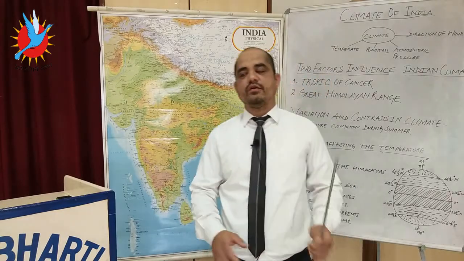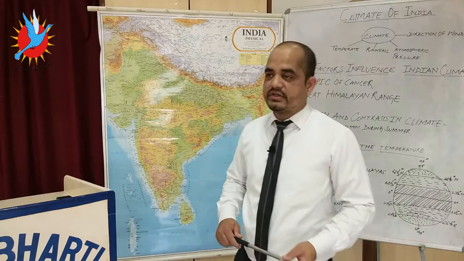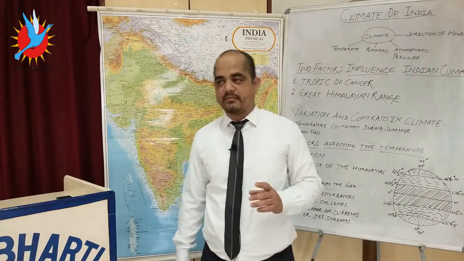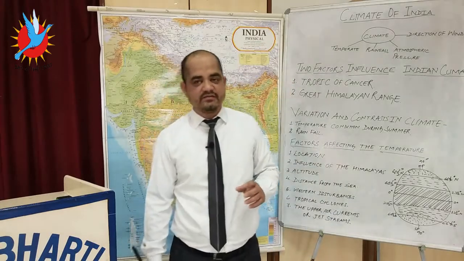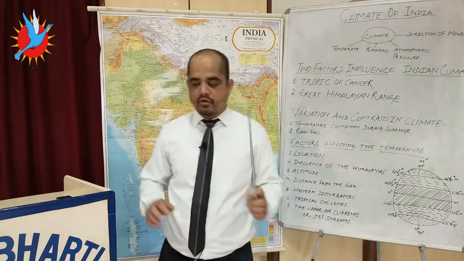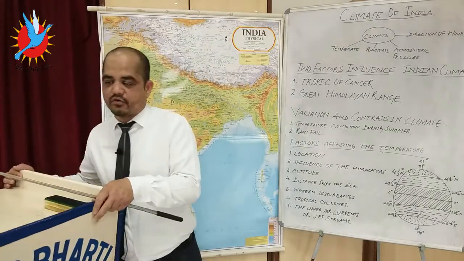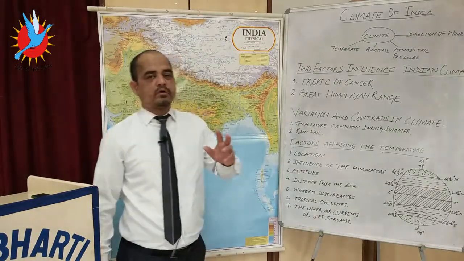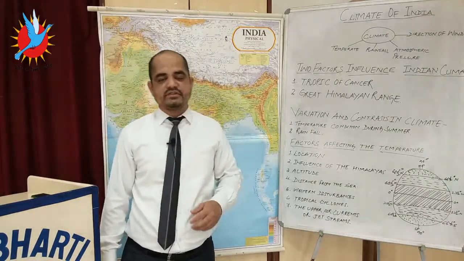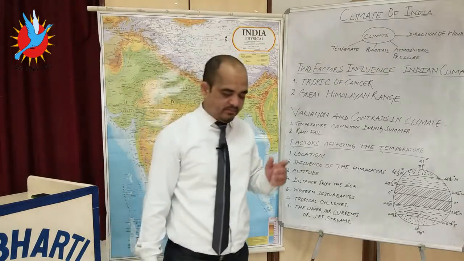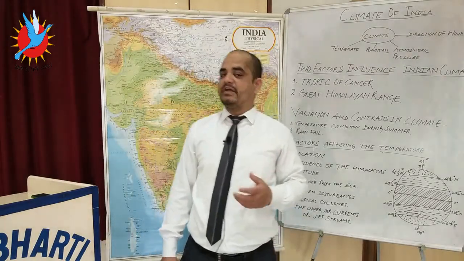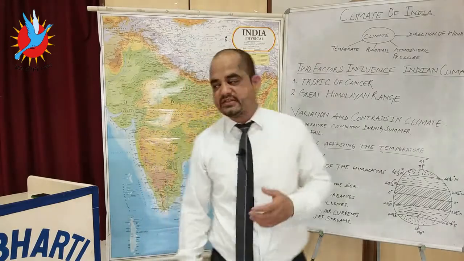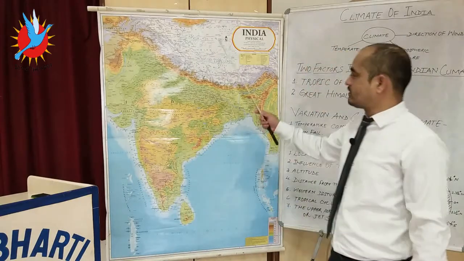Now the next season we are going ahead with is the rainy season, which starts from June to September. In the rainy season, the maximum areas of India receive rainfall. When we talk about the monsoon, as I have told you earlier, monsoon is derived from the Arabic word Mausim, and Mausim means season. The Arab navigators gave the name Mausim. This is the seasonal reversal of winds: from southwest to northeast for six months, and from northeast toward the southwest.